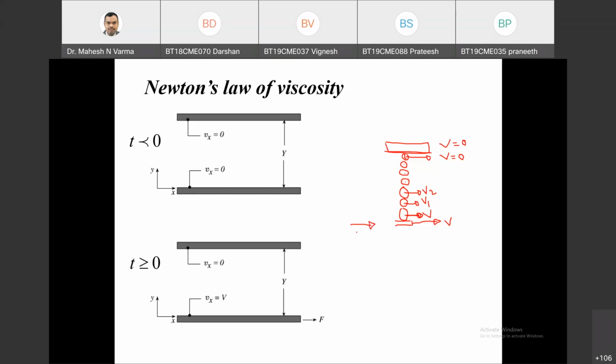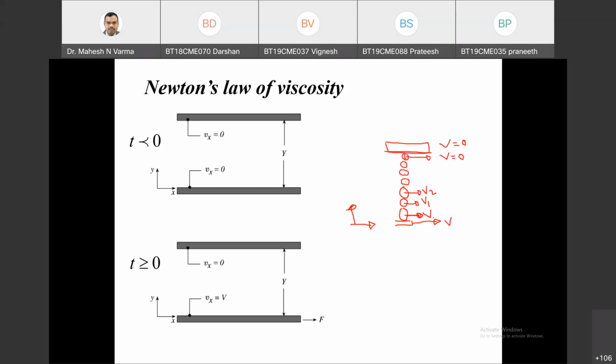So there is X momentum. There is no Y momentum? No, sir. So actually molecular momentum is there only in Y direction. In X direction, it is a convective momentum. Convective momentum is flowing in X direction, because there is a movement of molecules in X direction. Because of this movement, this molecule has some X momentum. It will give some X momentum to this molecule, and it will also start moving in this X direction.